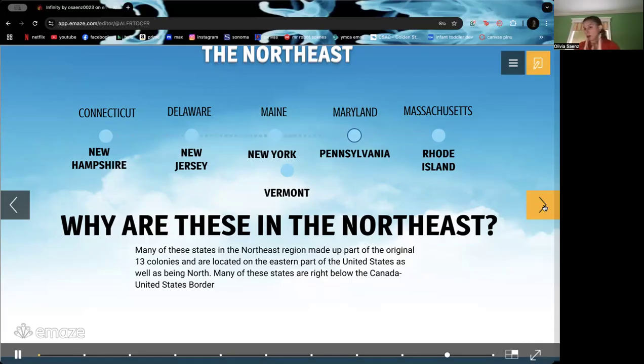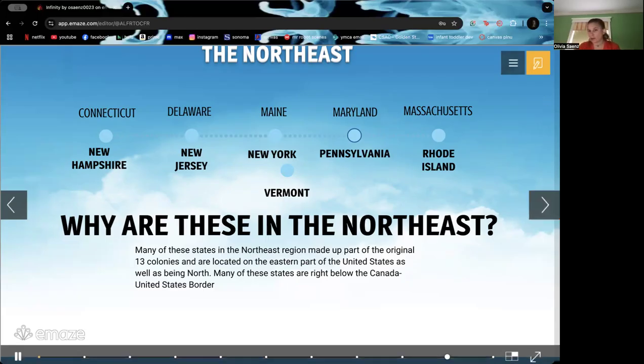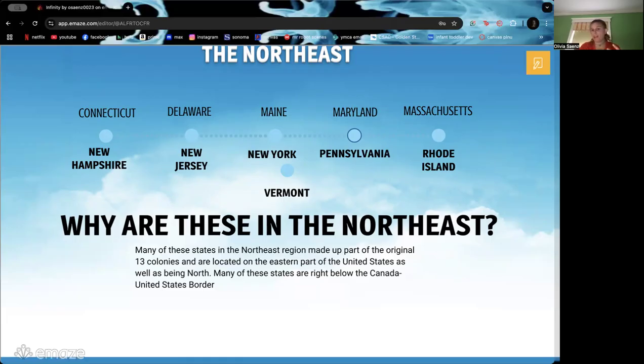So these are a lot of our really, really small states that are kind of tucked in together, and they might be harder to see on a map, but they are there. So let's talk about why these states are in the Northeast. A lot of these states made up the original 13 colonies. And they're located, kind of as it says, on the northeastern part of the United States.